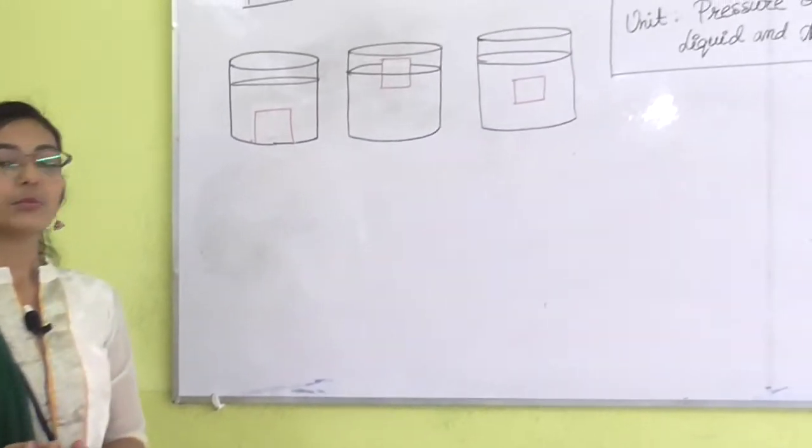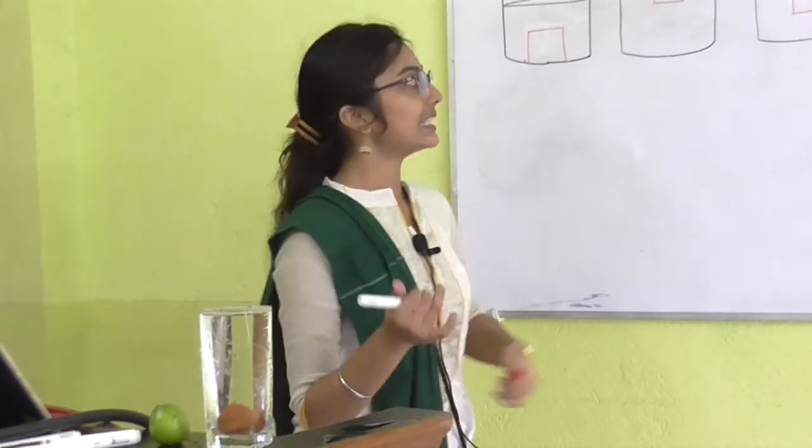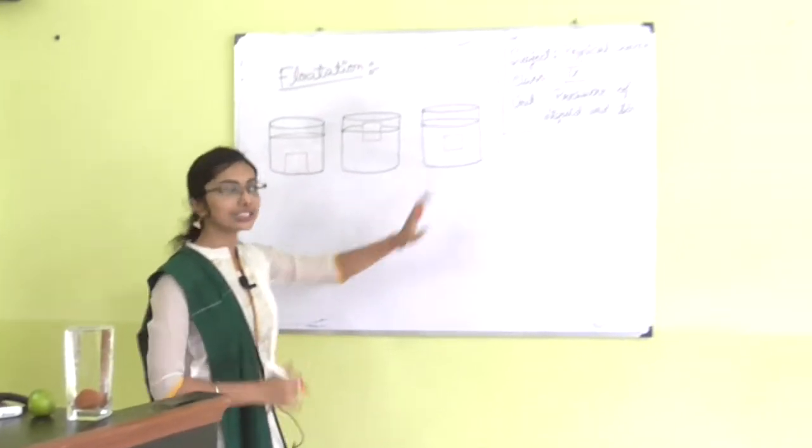What happens when we try to immerse a body into the water? There are basically two forces acting. One force is due to the weight of the body, acting downward over the liquid and giving a downward force. Another force is known as buoyant force. Buoyant force is giving the upward pressure towards the body. So, these two forces try to balance each other, and when the balance is done properly, that is the case of stable flotation.